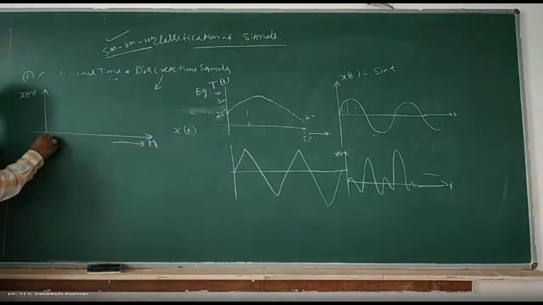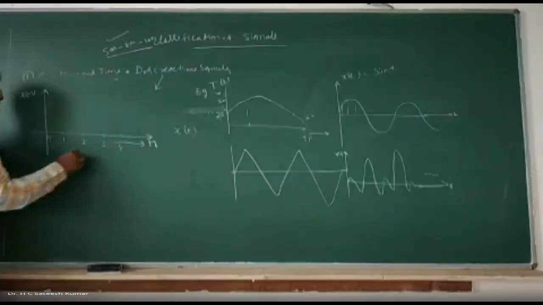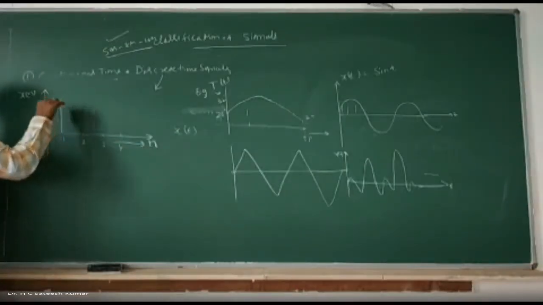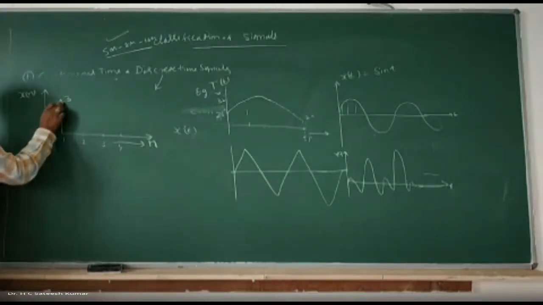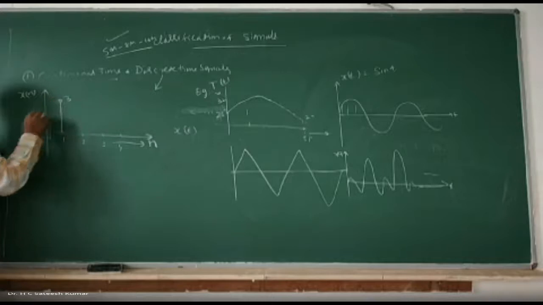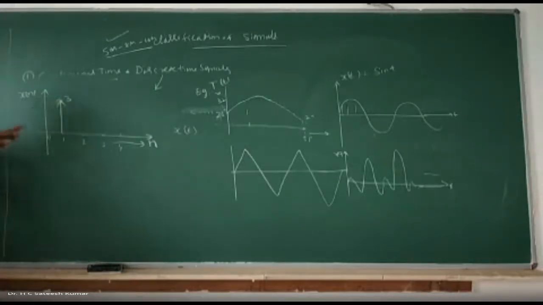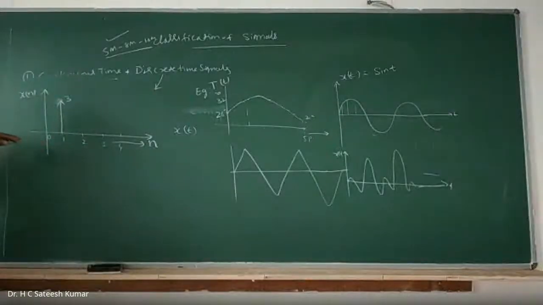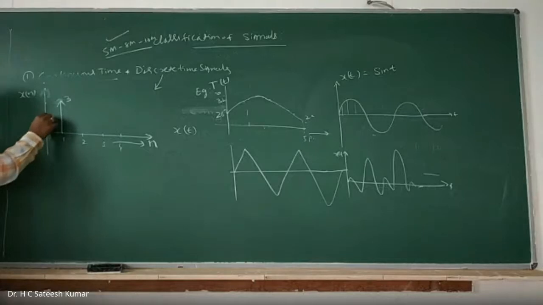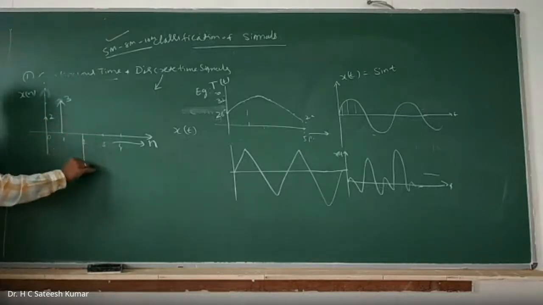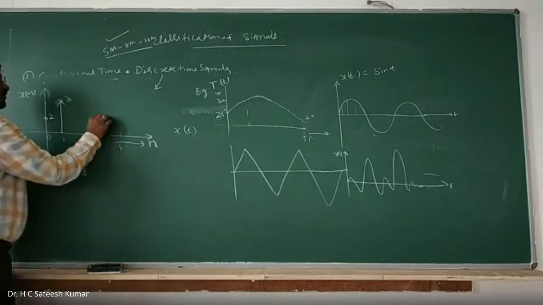Let us say this is 0, this is 1, this is 2, this is 3, this is 4. At 1, the value may be, let us say, 3. The representation is an arrow mark, or some books will put a circle. This is also fine. Throughout this course, I will use this arrow marker. So at 1, its value is 3, and this is a dotted line. At 0, you may have the value 2. At 2, its value may be minus 3. At 3, the value may be 2.5.